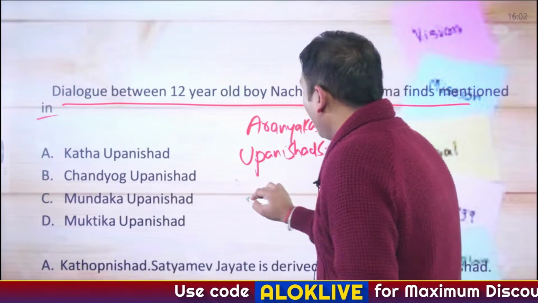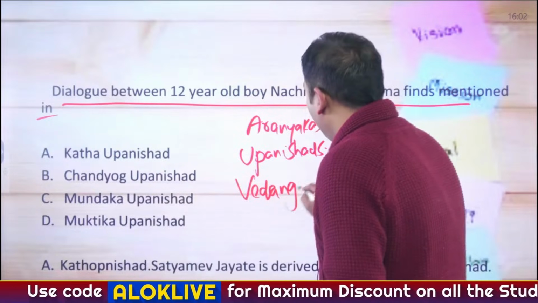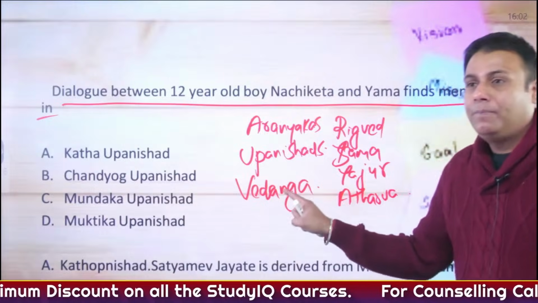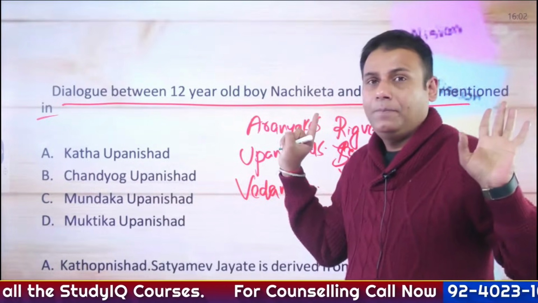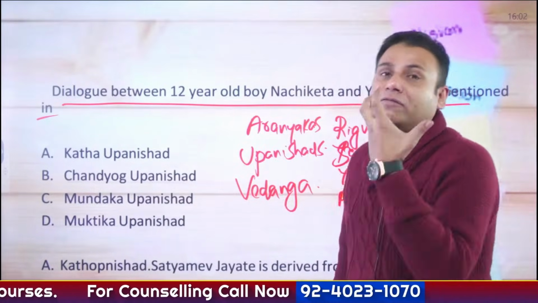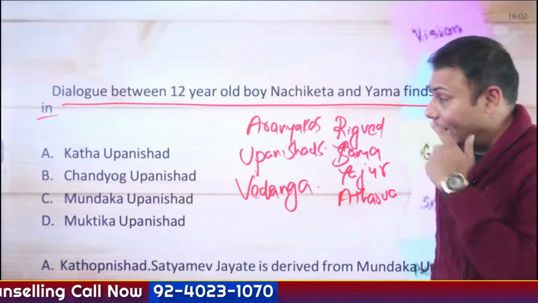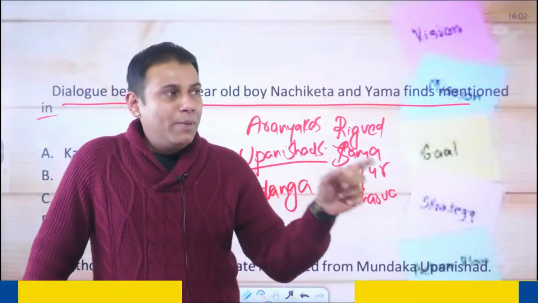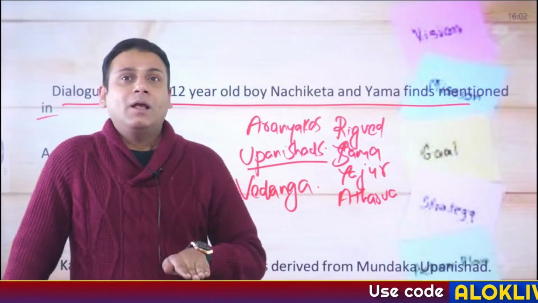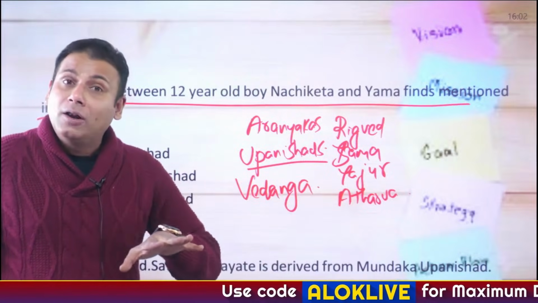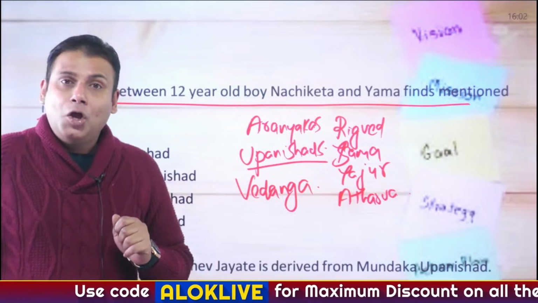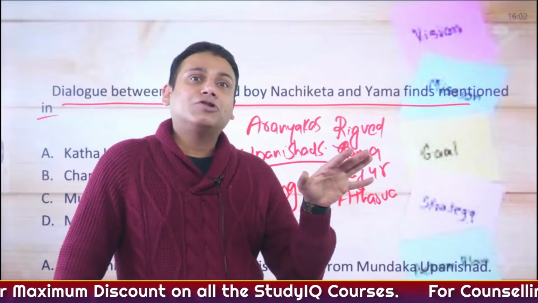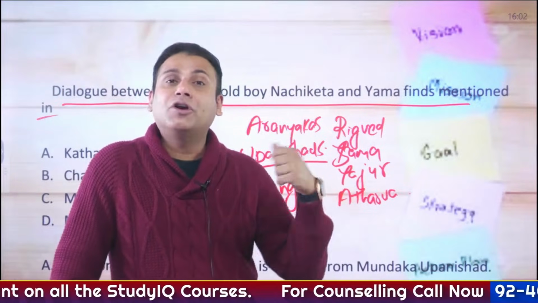Then focus on the concept of Vedanga, that is limb of Vedas. These points you cannot afford to skip when you are studying Vedic civilization, because they are the root of the Vedic civilization. So you need to understand that. Now, what is Upanishad? Upanishad basically means, Up means nearby, Sad means sit. Sitting near the Guru's feet to acquire knowledge is Upanishad. Totally there are 108 Upanishads. Among them, 11 are the most important ones and are referred to as Mukhya Upanishads.